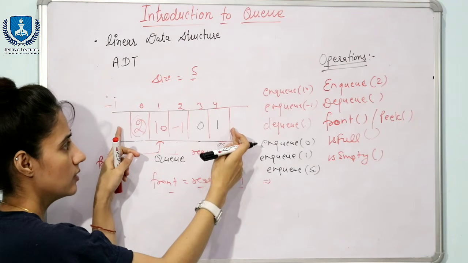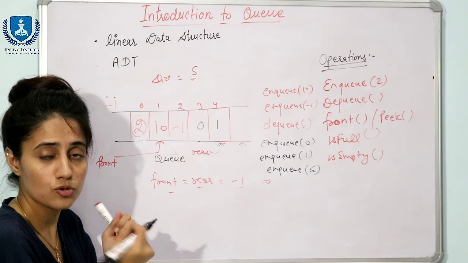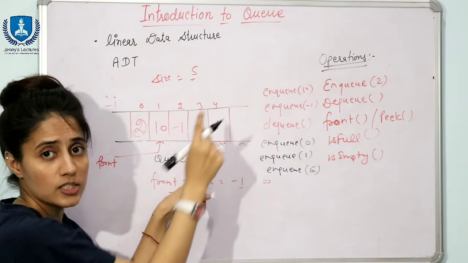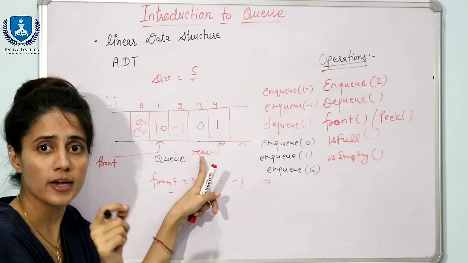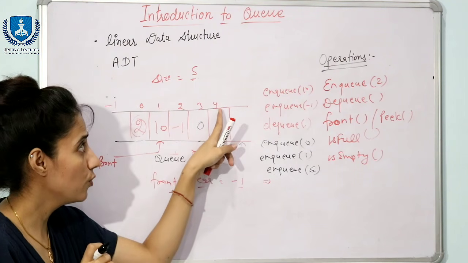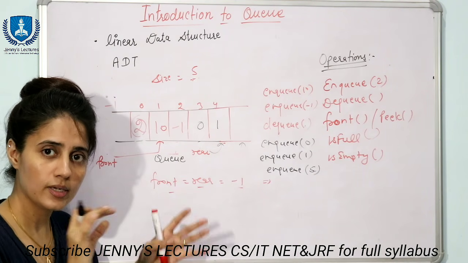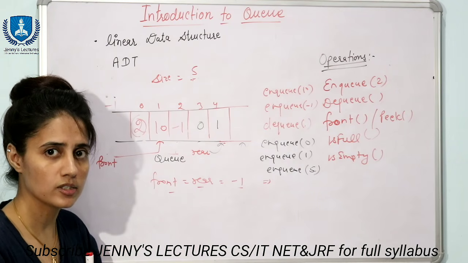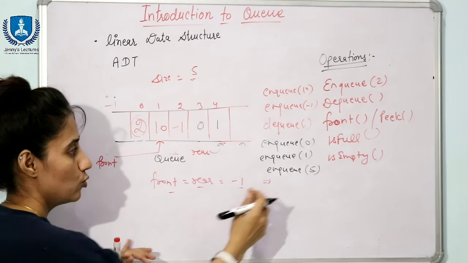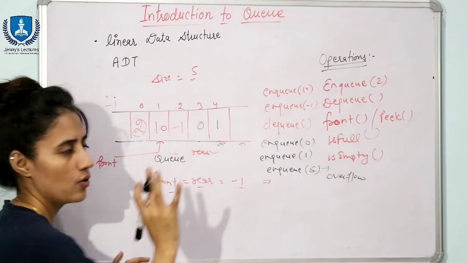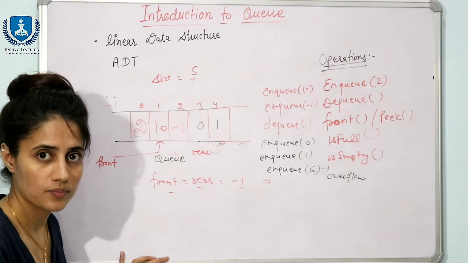We have the size till here only. So if rear is equal to 4, it means rear is equal to maximum size minus 1. Index is 4 now, maximum size is 5. In that case you will print, we cannot insert any data. It means you can say overflow condition. This is overflow condition, right? So this would print overflow condition. This is now overflow condition, right?